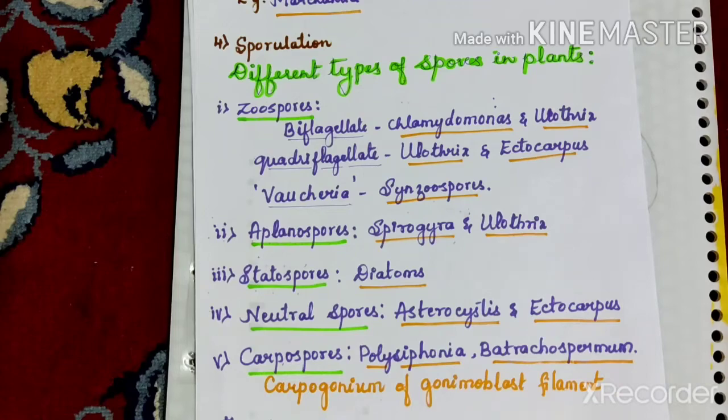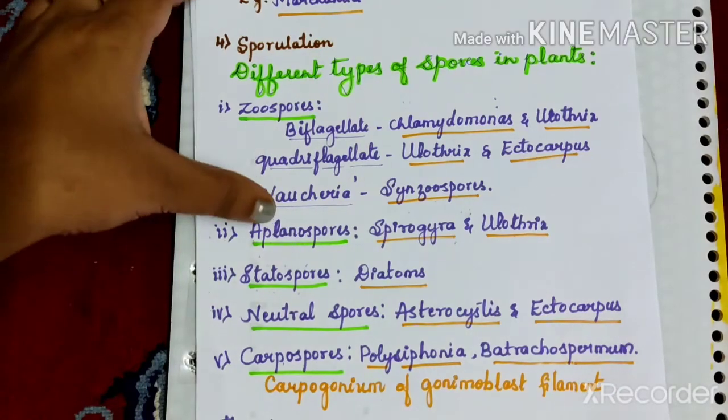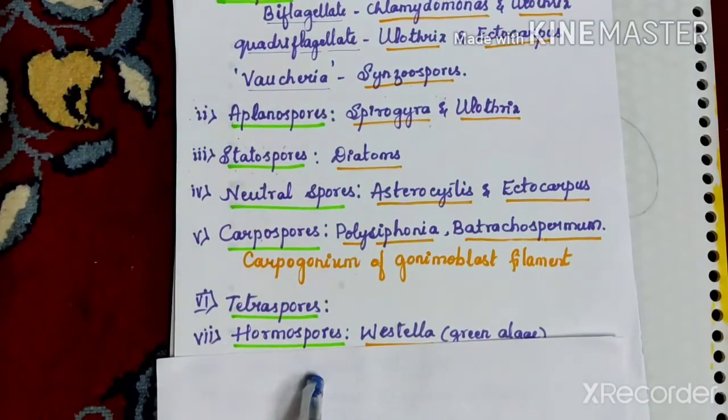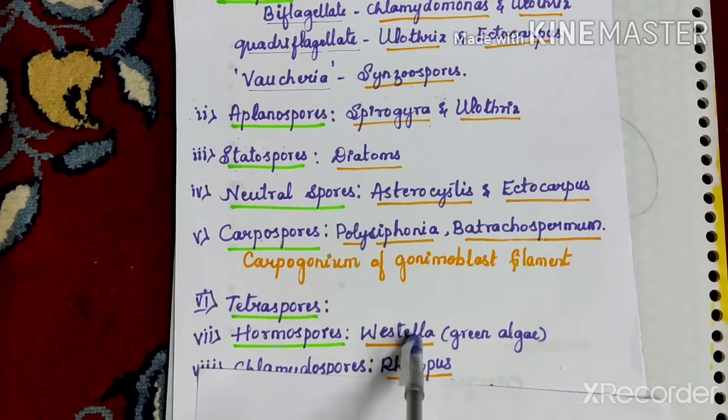The next type of spore is the hormospores. These hormospores are multicellular spore-like bodies having thick cell walls, formed in some cyanophycean algae. You can see this in case of the green algae like Westiella.